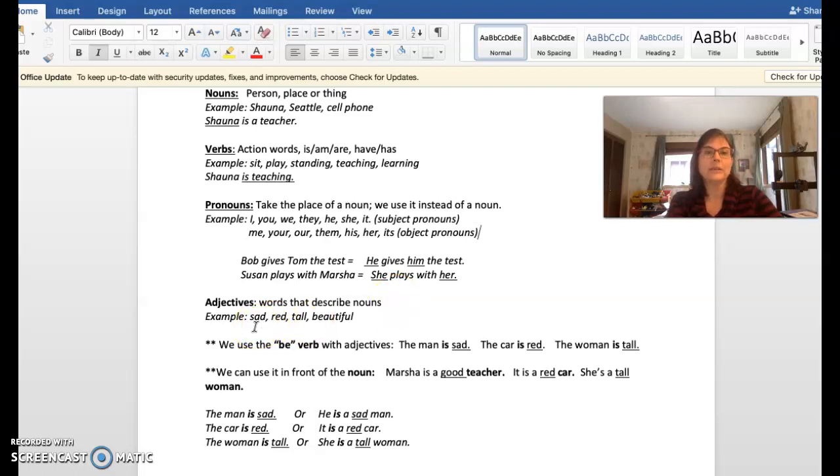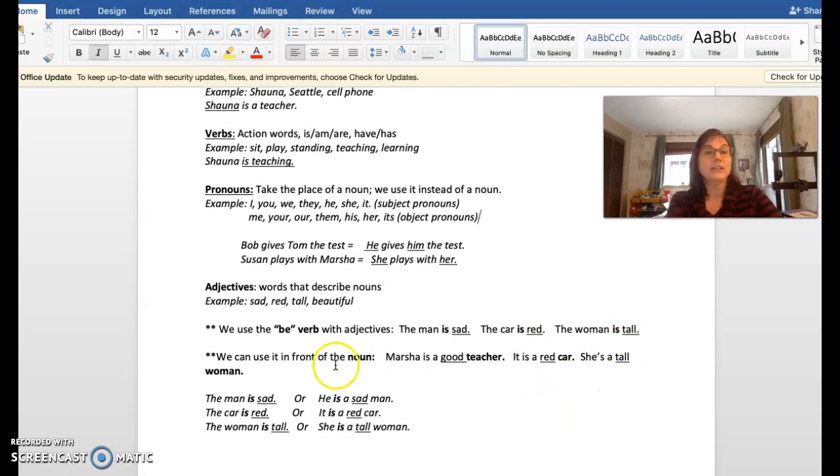So feelings can be nouns, or red, or tall, or beautiful. And we use the be verb with adjectives, right? The man is sad, or the car is red, or the woman is tall. We can use it in front of the noun also. Okay, Marcia is a good teacher, or it is a red car, or she's a tall woman.